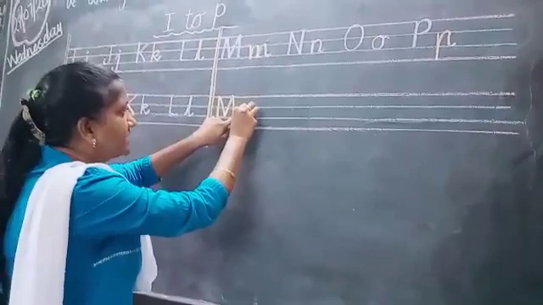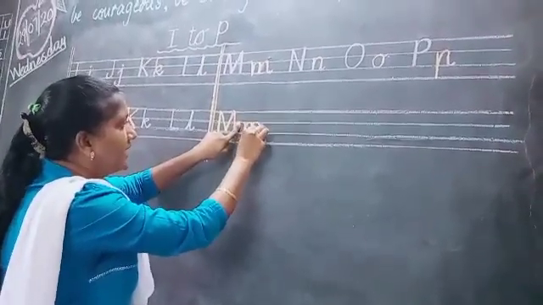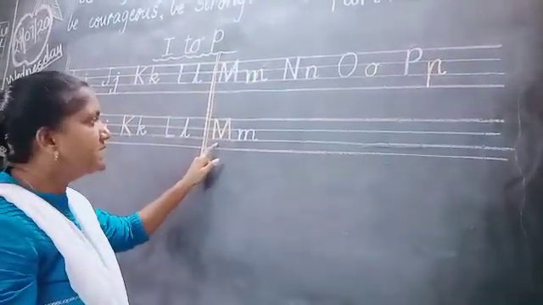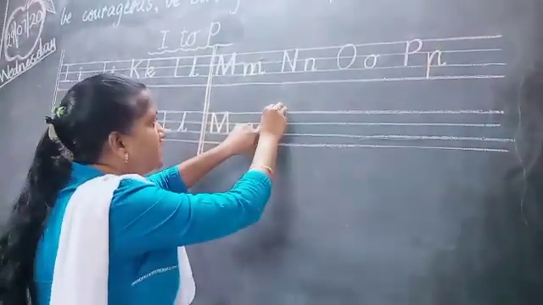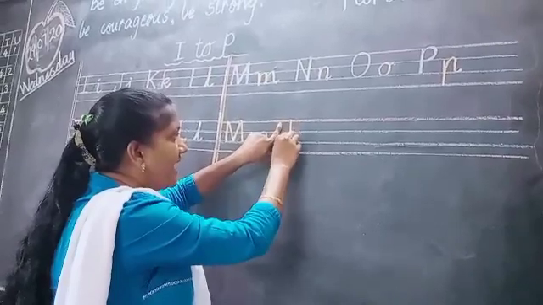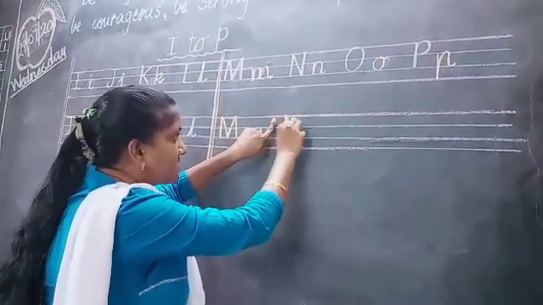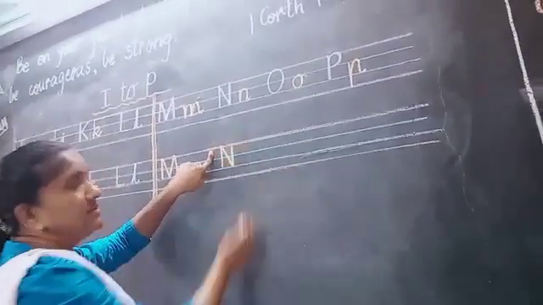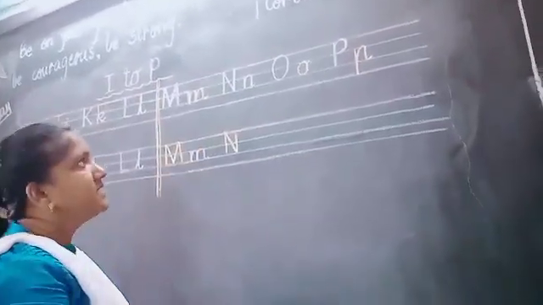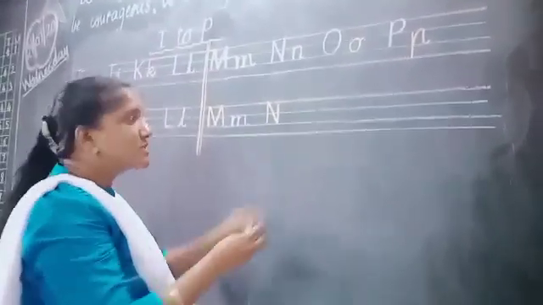Okay, so like this you have to write M, N capital, N small. Keep your 1 finger gap, then write here capital N, standing line, slanting line, go up with the standing line, and then we are going to write small n.